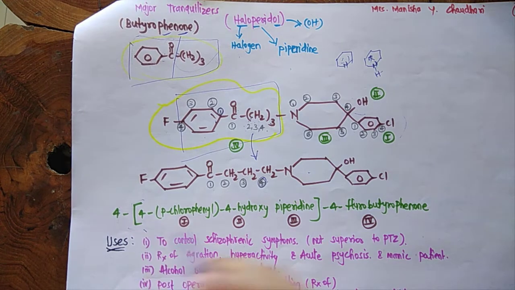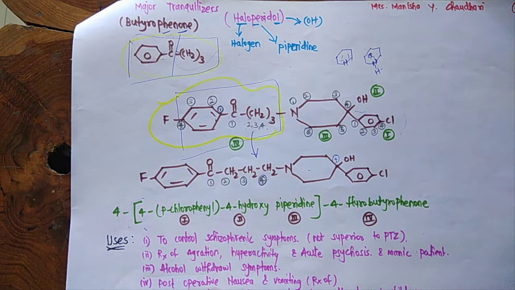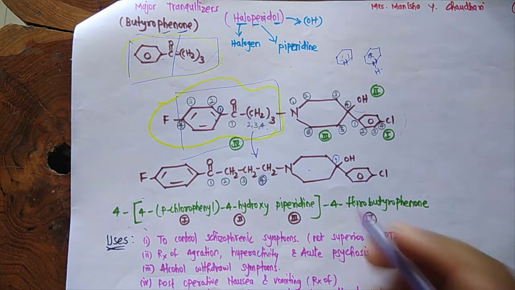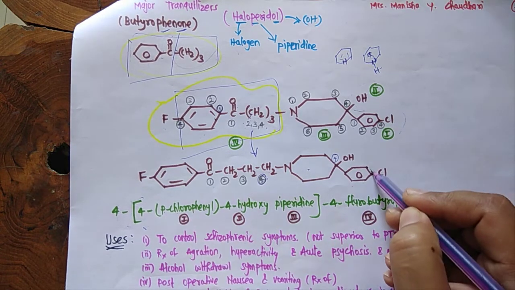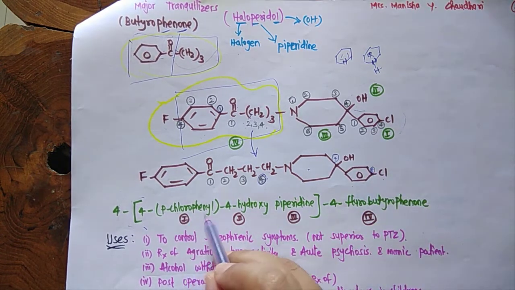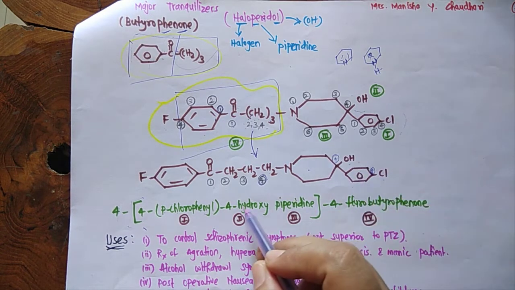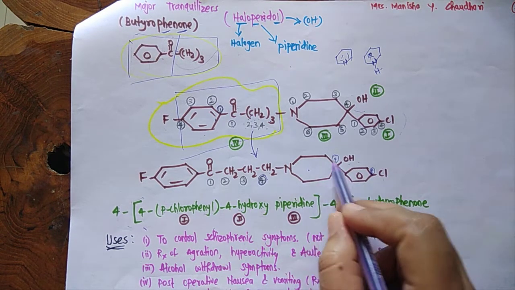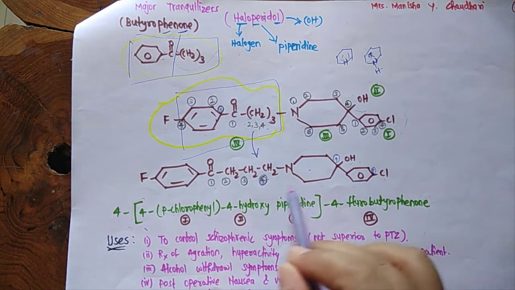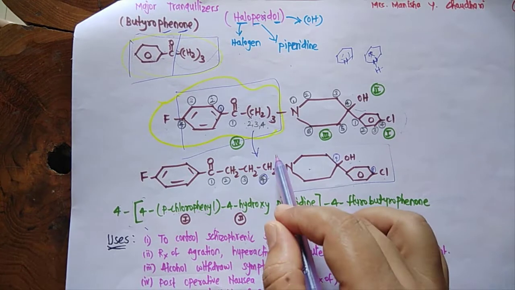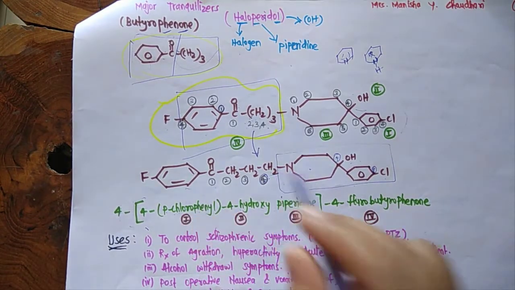Under the main bracket there is this fourth position, there are two substituents. First, according to alphabetical order, is chlorophenyl. So it is para-chlorophenyl, chlorine is at the para position, bracket complete. Second substituent is hydroxy, so it is 4-hydroxy piperidine. So it is para-chlorophenyl 4-hydroxy piperidine. This complete is at the fourth position of butyrophenone.